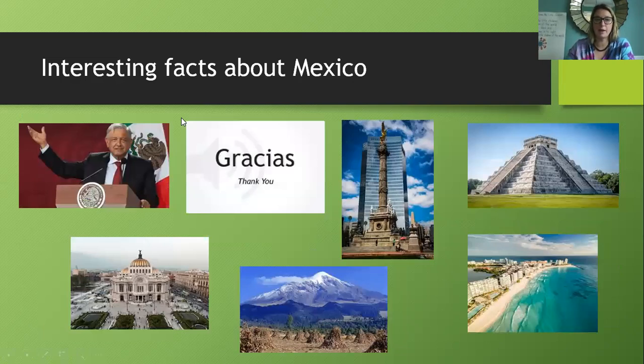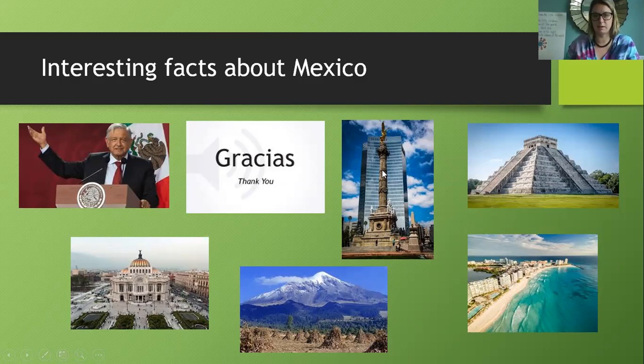So they have a president. His name is Andres Manuel Lopez Obrador. So that's the president of Mexico. I wanted to tell you they speak Spanish and English and some other languages, so not just English. So this says gracias. It means thank you.